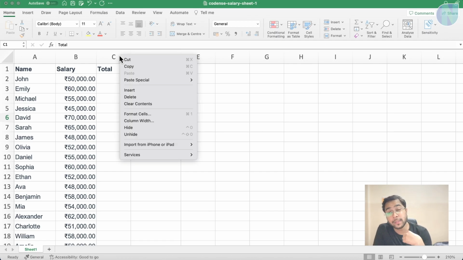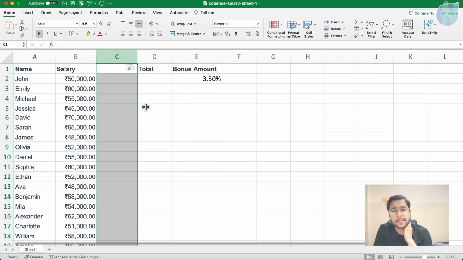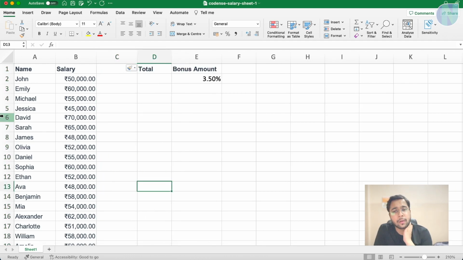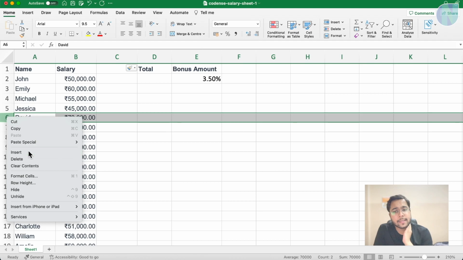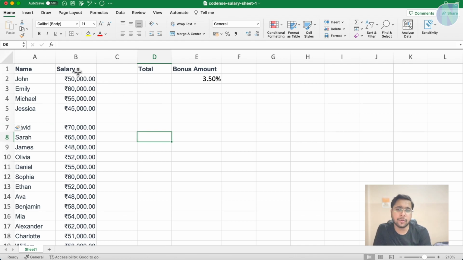Now, how to insert a new row or column? You click here and you can say insert. So it will insert a new column. I can click here, I can say insert. So here it will insert a new row. So in this way, you can insert a new column and new row anywhere.